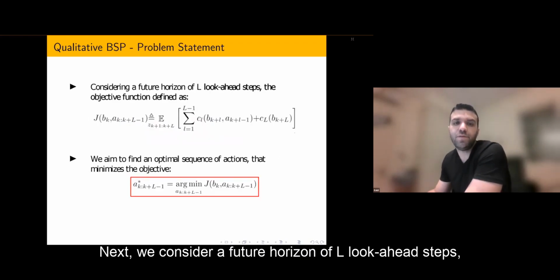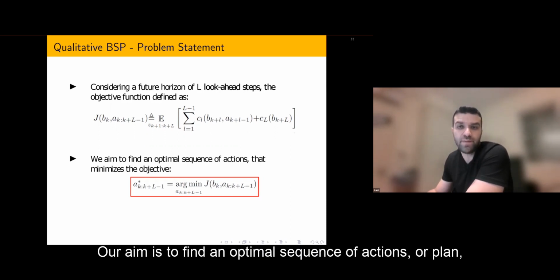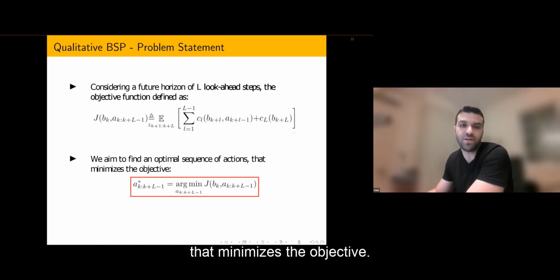Next, we consider a future horizon of L look-ahead steps and define the objective function as the expected cumulative cost with respect to these L steps. Our aim is to find an optimal sequence of actions or plan that minimizes the objective.